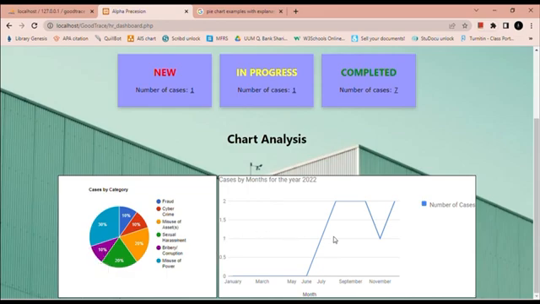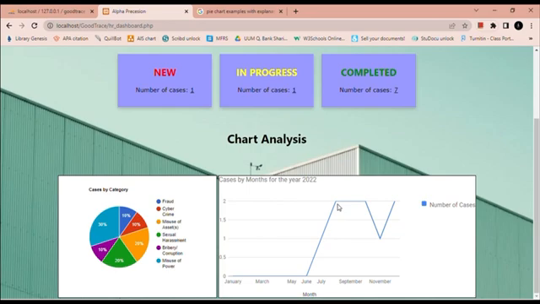Next, for the line chart, we use the cases by month for the year of 2022. We can see here that the first half of 2022 has no cases, since this system was established in July 2022.